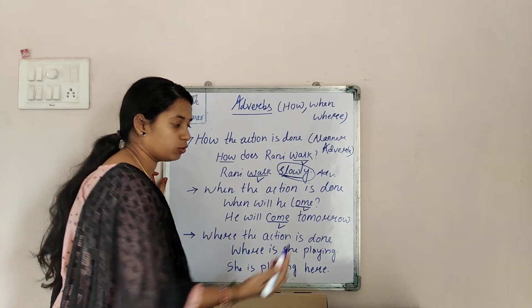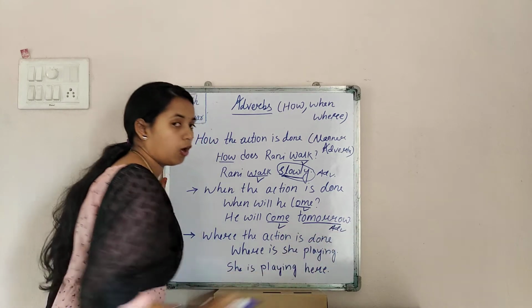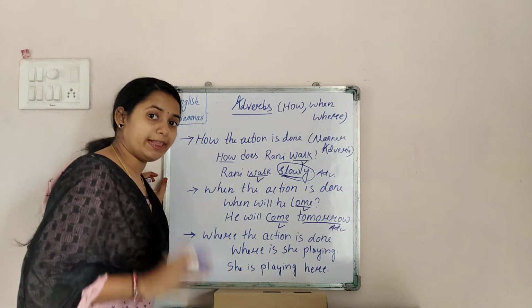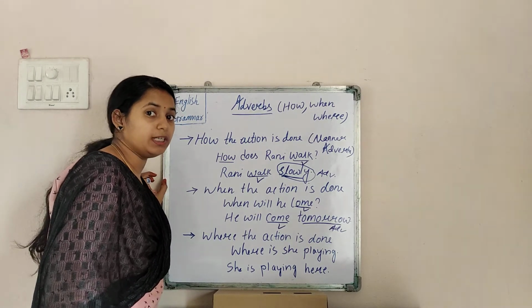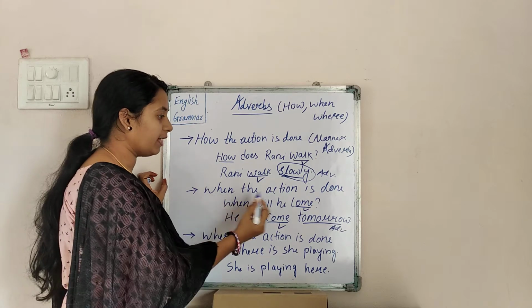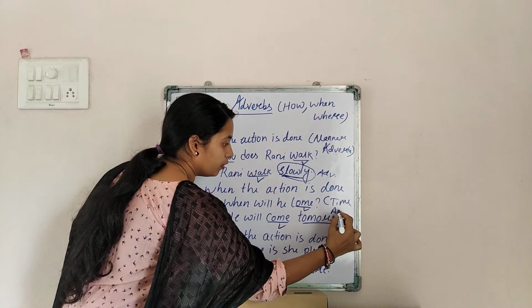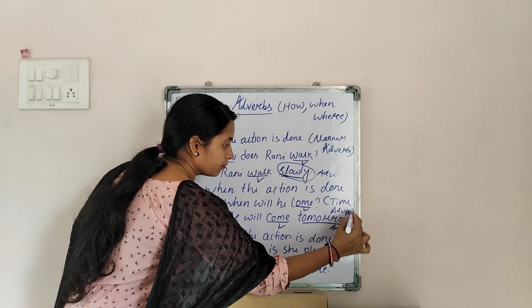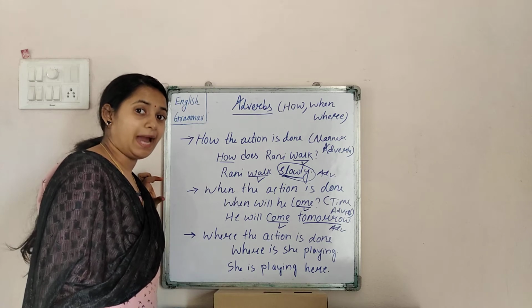Tomorrow. This is your adverb. The answer to when the particular action is to be done is called your time adverb.